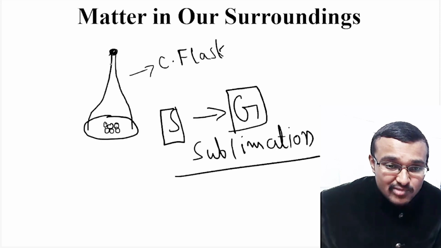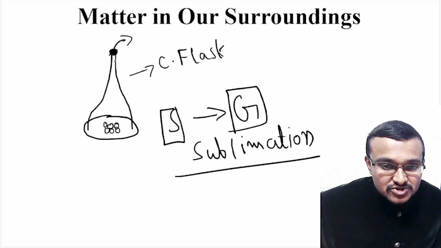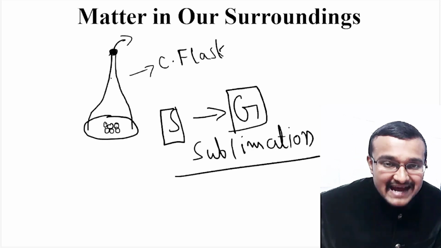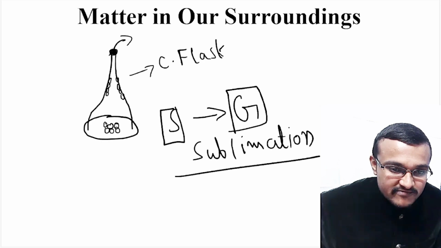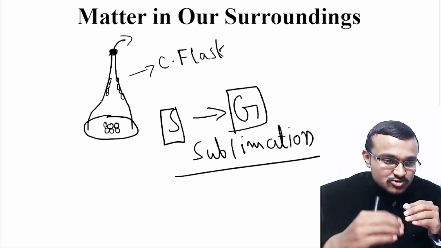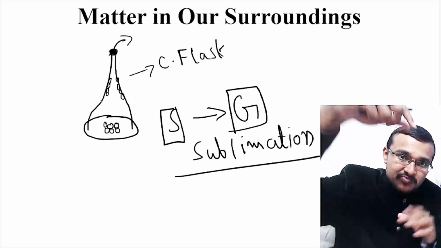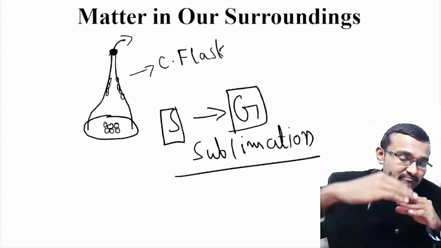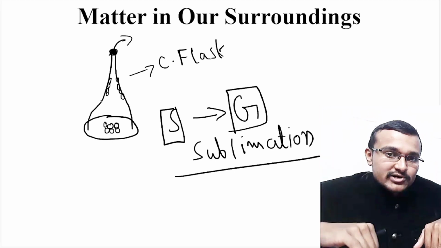Because you are blocking this particular gaseous molecule from going out of this conical flask, that's why this gaseous molecule will be converted back into solid, and there will be a slight amount of deposition on this conical flask like this. The slight amount of deposition of this camphor, which has got converted into gaseous state, happens because you have put cotton on the top and pressure gets increased. When pressure gets increased inside the conical flask, the gas will be converted back into solid.